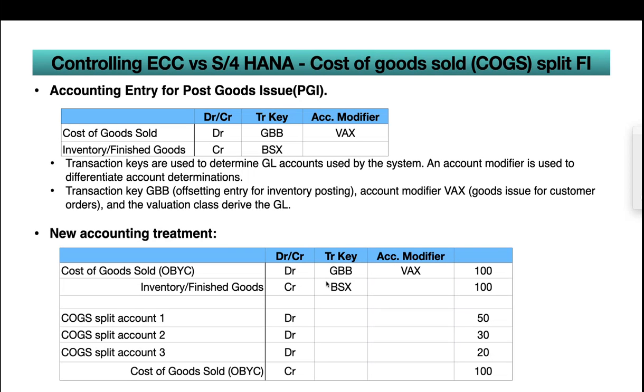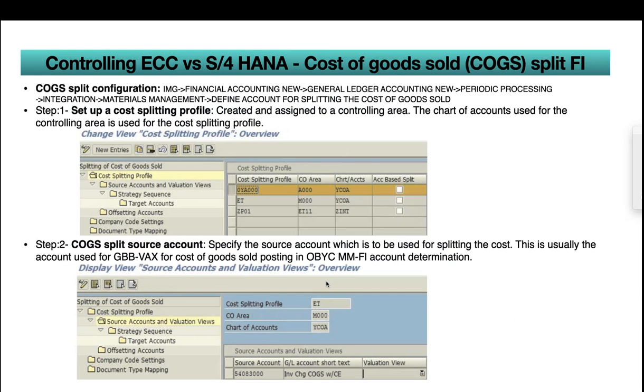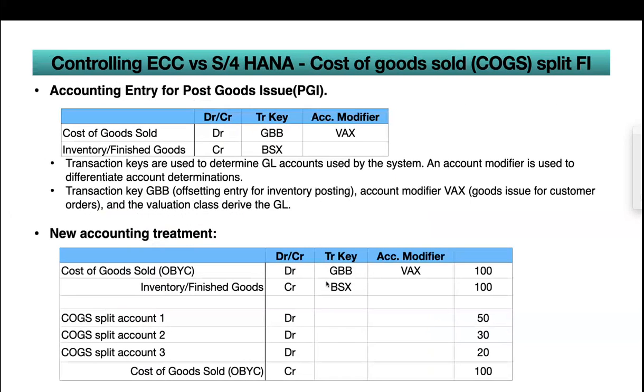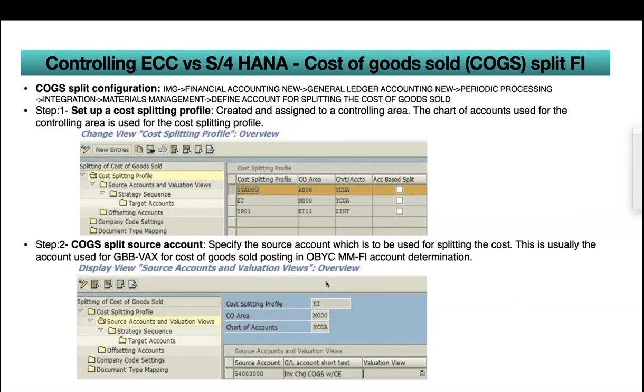And there's no change in inventory, that is BSX. In the second, bottom portion, you can see the first line item, cost of goods sold OBYC, is debited $100 in the first set, and down below it is credited. The reason is that it is splitting the $100 into 50, 30, 20 across three different accounts. Any questions? Okay. If no questions, then I will jump into configuration.